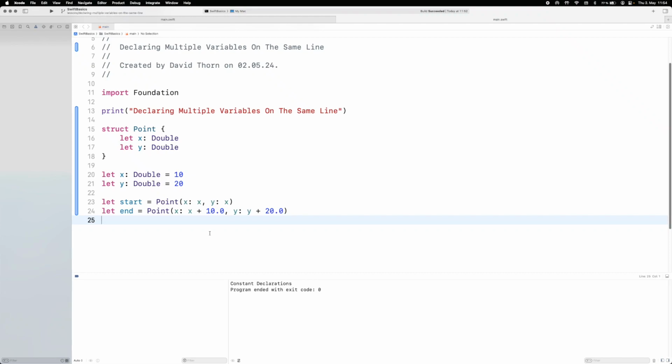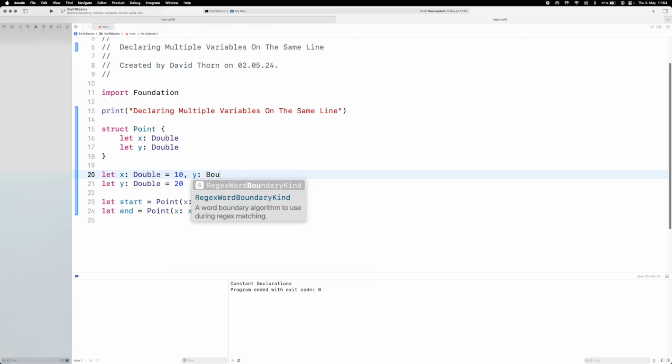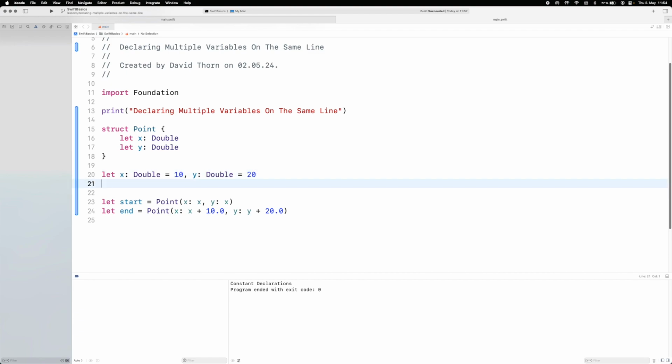Sometimes you may want to define all of your variables one after the other on their own line, but you don't have to. You can define them all in the same line if you want to, just by using the let keyword once. And we can do this as simple as anything. If we want to say that we want to have let x double and then y as well, we just have to separate it through a comma as well, and then just say basically the value here, and we can remove this just like that, and this will run exactly the same as well.